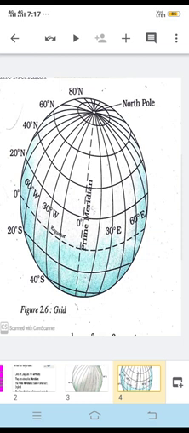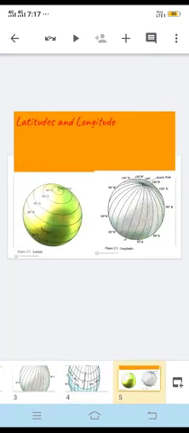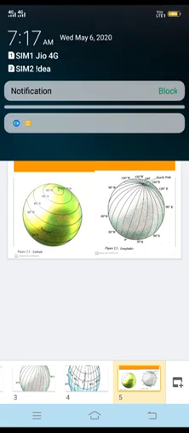So I hope you have understood about these longitudes and latitudes. At last we will have a comparison. You can see in the image, latitudes are horizontal lines and longitudes are vertical lines. Through this figure you can identify that latitudes are horizontal lines and longitudes are vertical lines. I hope you must have understood it.